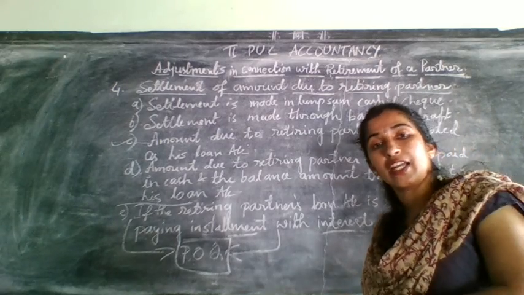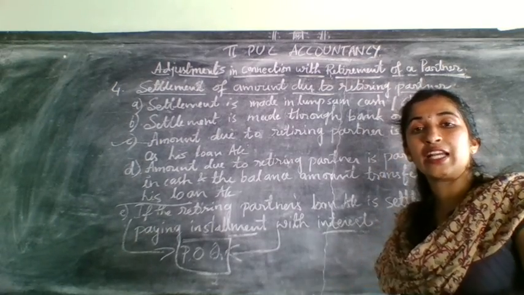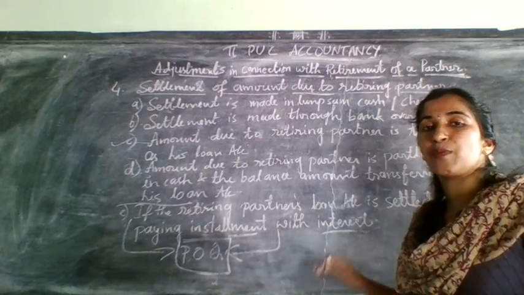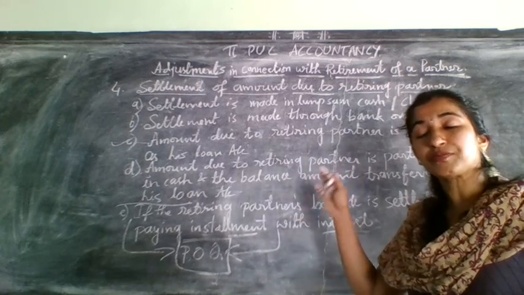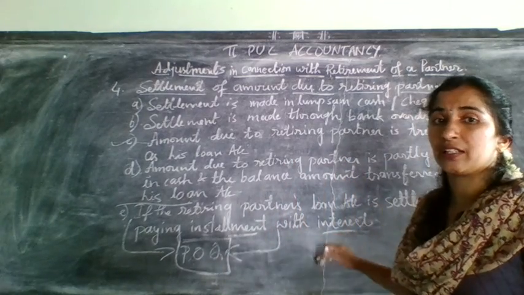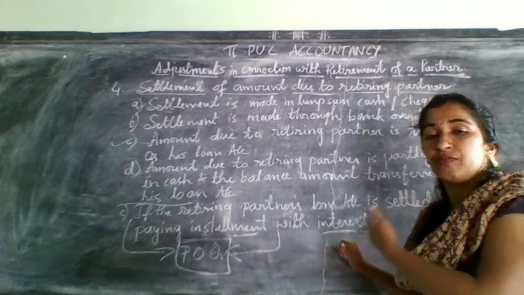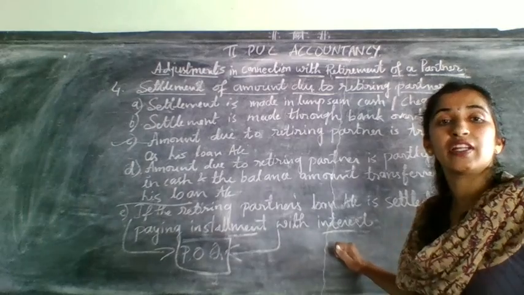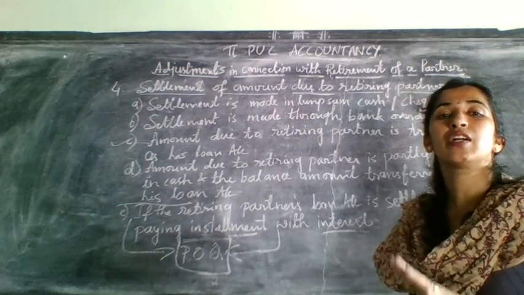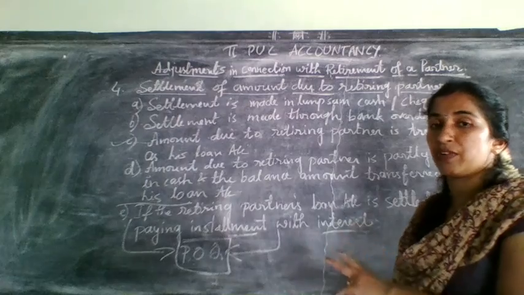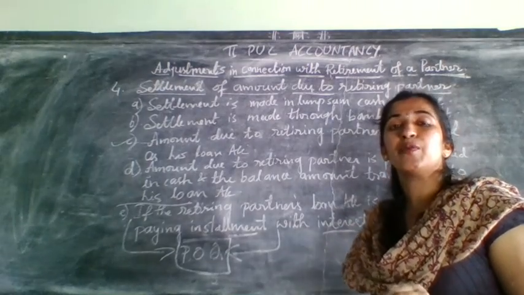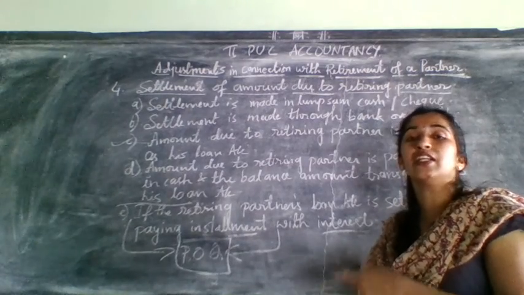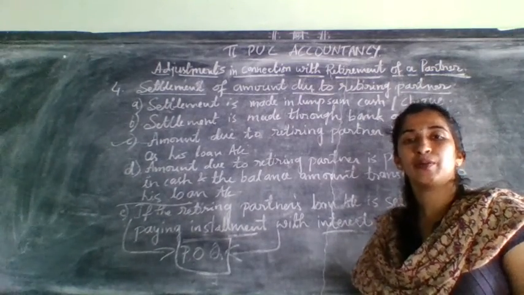As I told you, that case will not be asked. There is less chance of asking that type of adjustment in admission of a partner, but in retirement of a partner they will ask that capital adjustment problem for 12 mark. If it comes for 12 mark, definitely more chances of asking capital adjustment, but this is easy compared to admission of a partner.